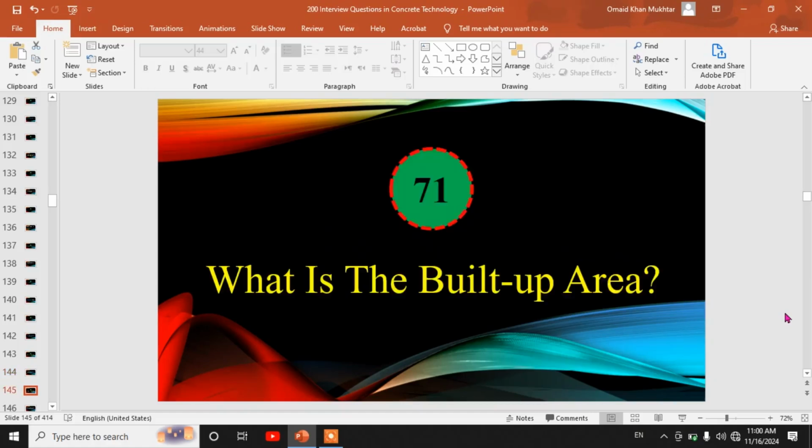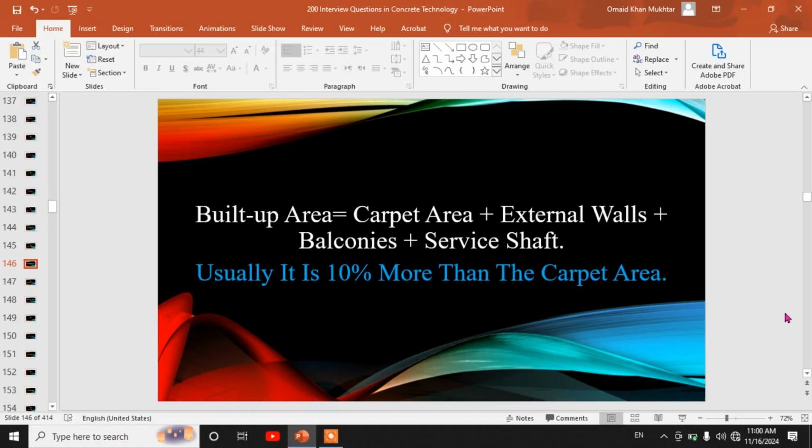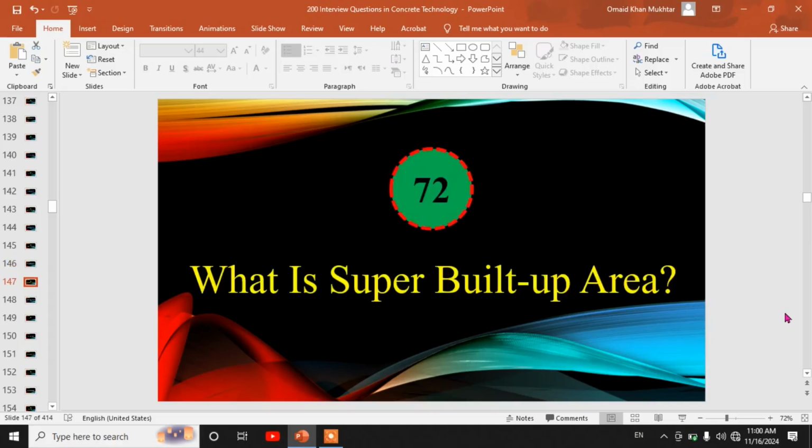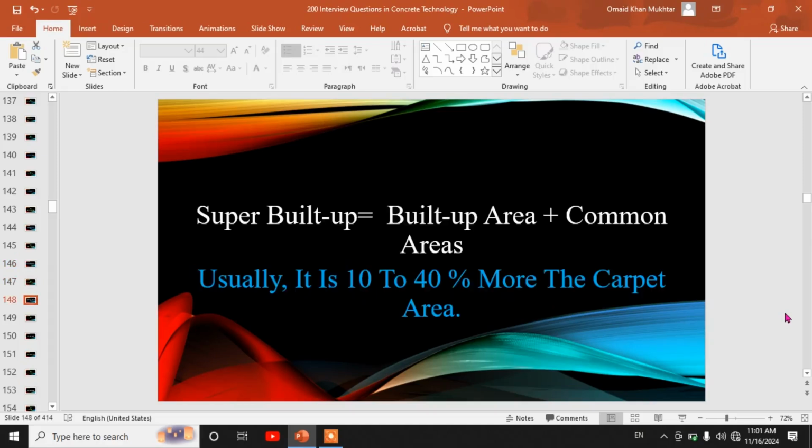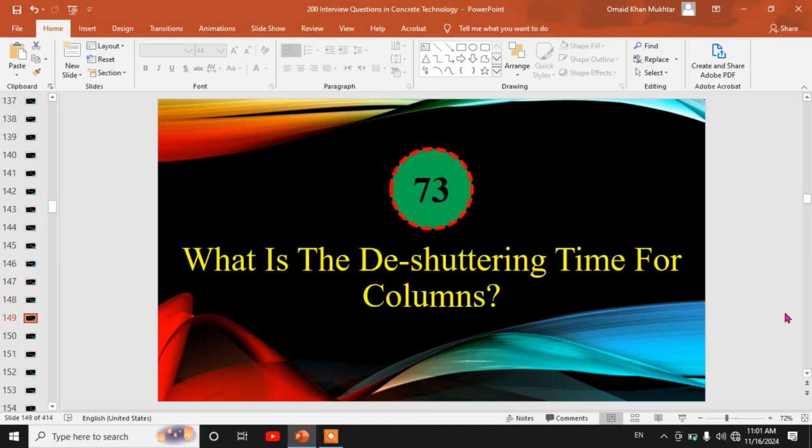71st, what is the built-up area? Built-up area equals carpet area plus external walls plus balconies plus service shaft. Usually it is 10% more than the carpet area. 72nd, what is the super built-up area? Super built-up area equals built-up area plus common areas. Usually it is 10 to 40% more than carpet area.